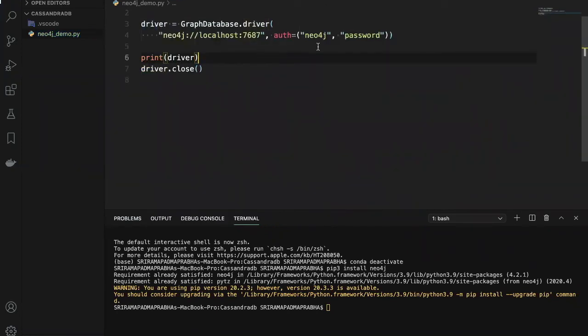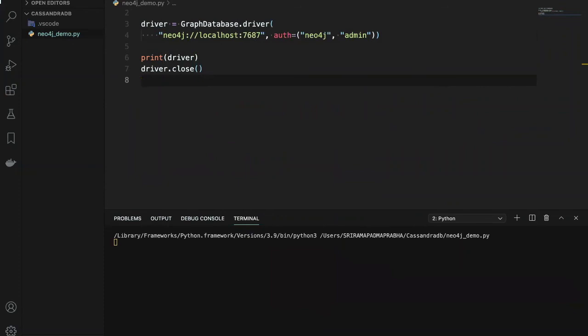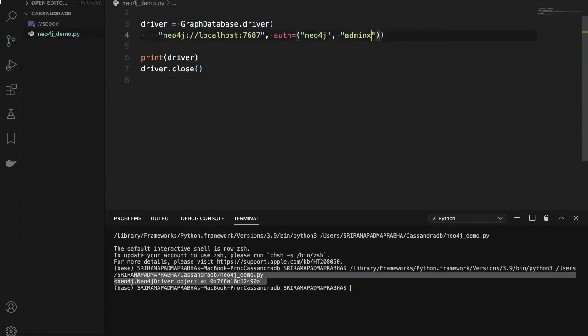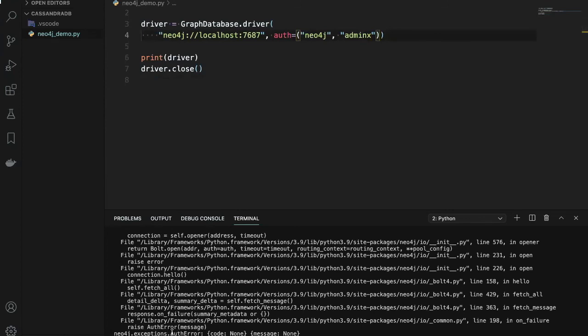Okay, for example, my password here is admin, so I'm just giving admin as the password, and the username is neo4j, and it is connected to port number 7687. Now I'm going to execute this code. We'll see, the driver object is created. For example, if I give the wrong password, admin x, and execute this code, I'll get an authentication error, because admin x is a wrong password.